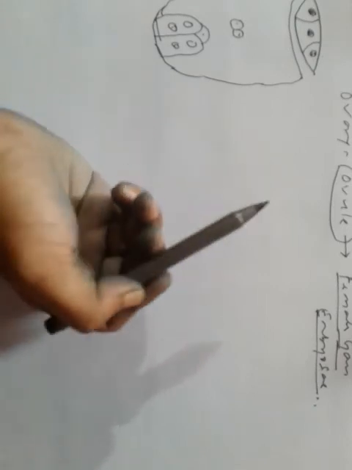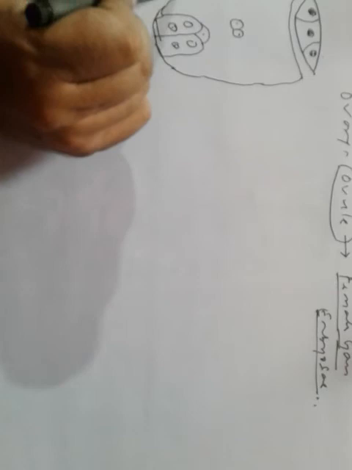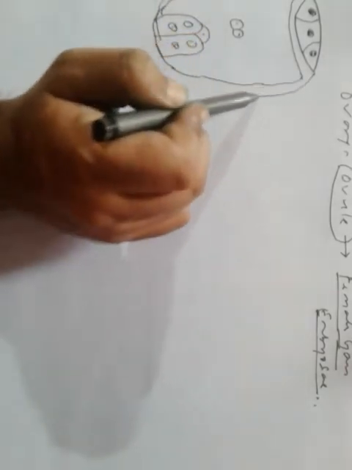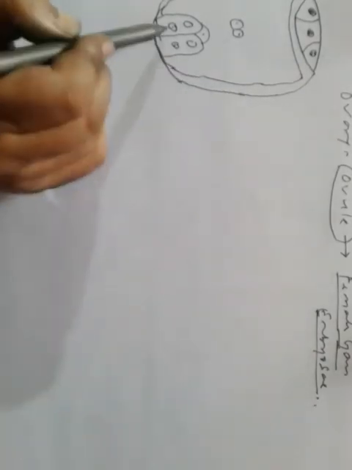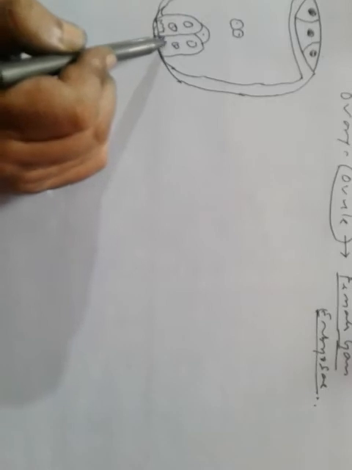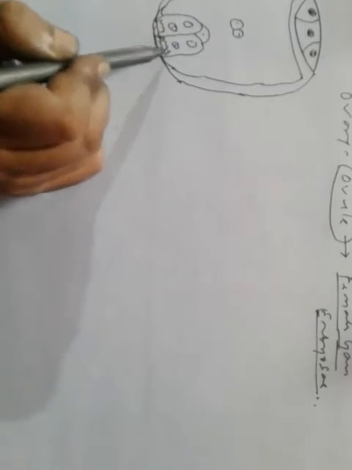Synergid cells, egg cell, these are the 2 polar nuclei, filiform apparatus.